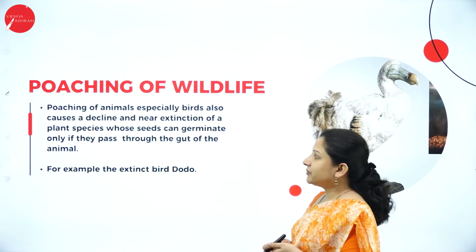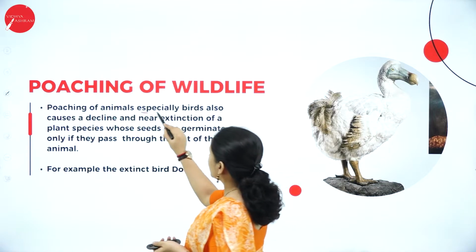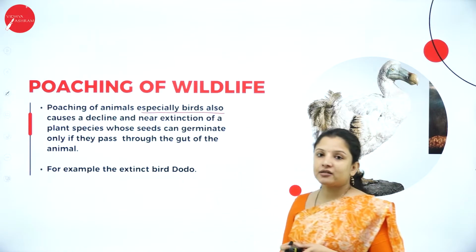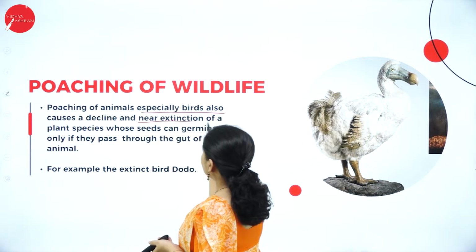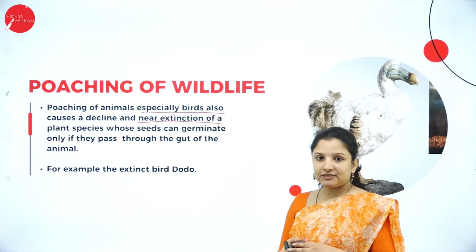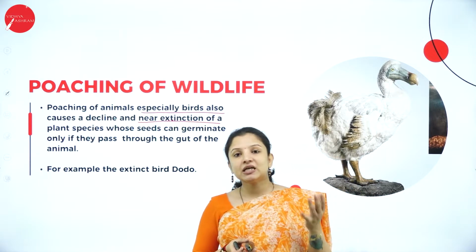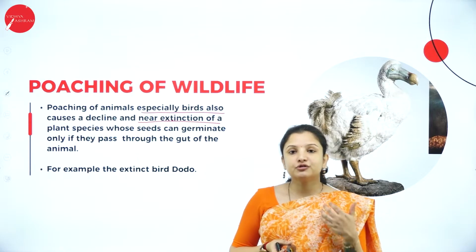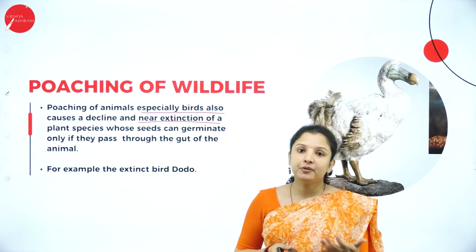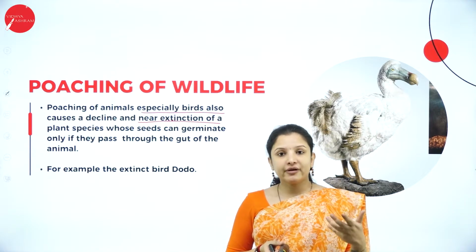Next, poaching of animals, especially birds, also causes a decline in the population of the bird, and eventually it can lead to the near extinction of a plant species. Birds and plants are interconnected to one another because birds help in the process of pollination. Like how bees help in pollination, birds also help in pollination.